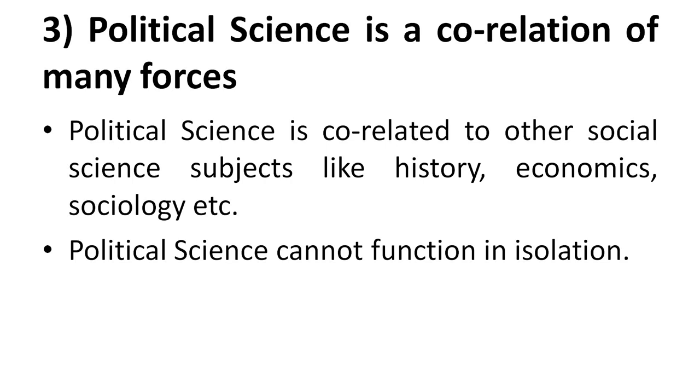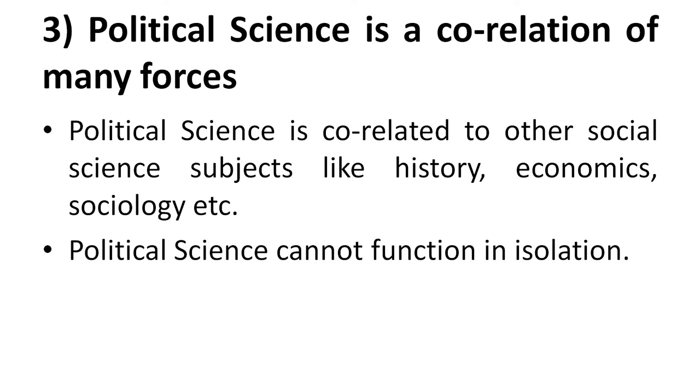The third modern definition and meaning is that political science is a correlation of many forces. Correlation of many forces means political science cannot function in isolation. It is related to other social science subjects. In the beginning I told you that political science is one of the social science subjects, and it is an interdependent subject.